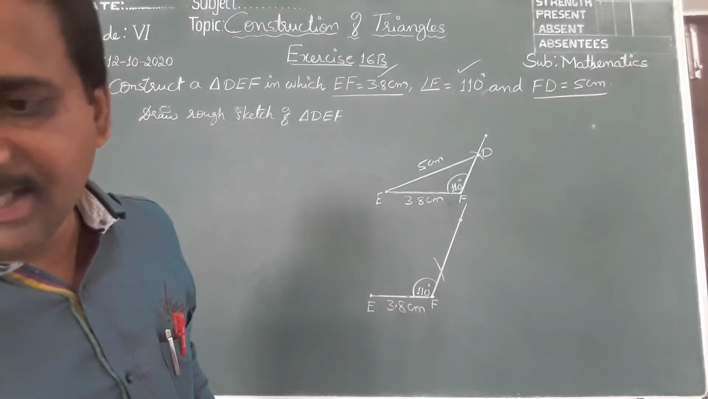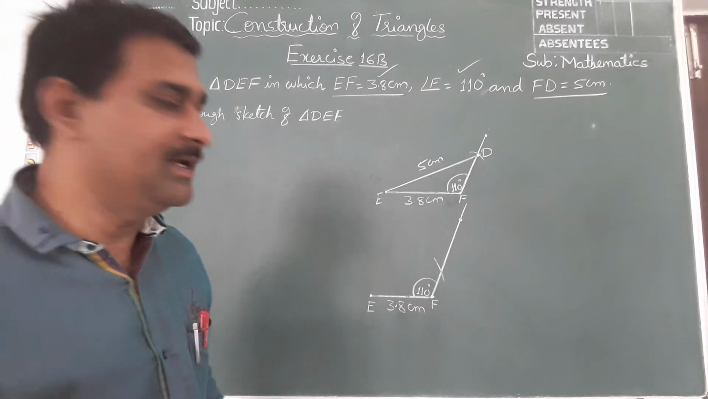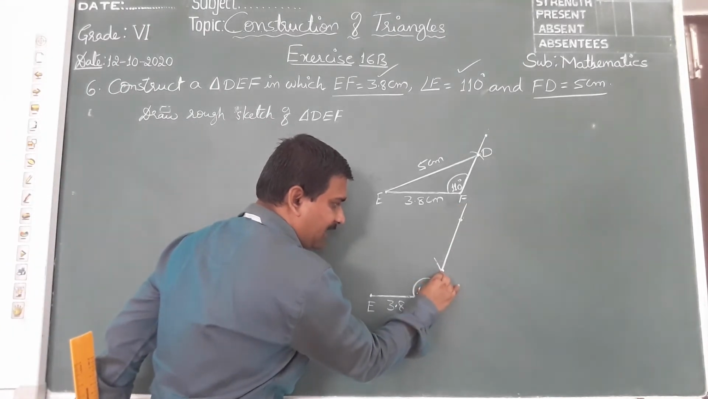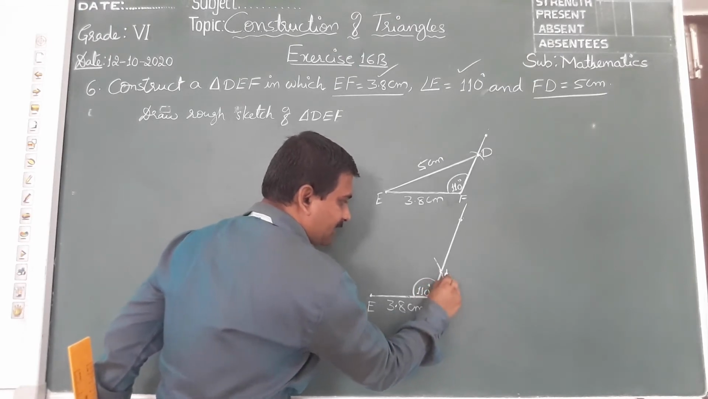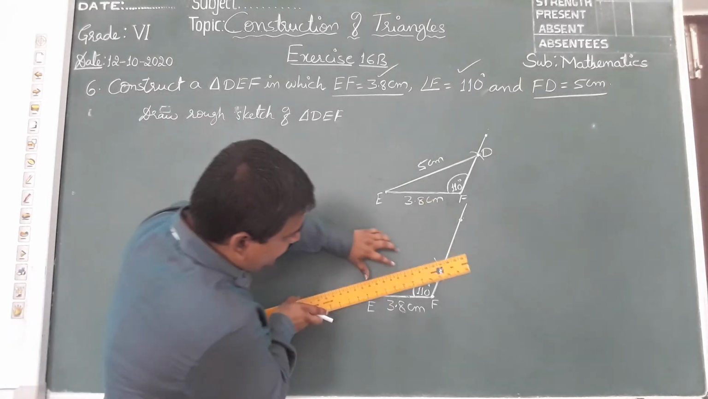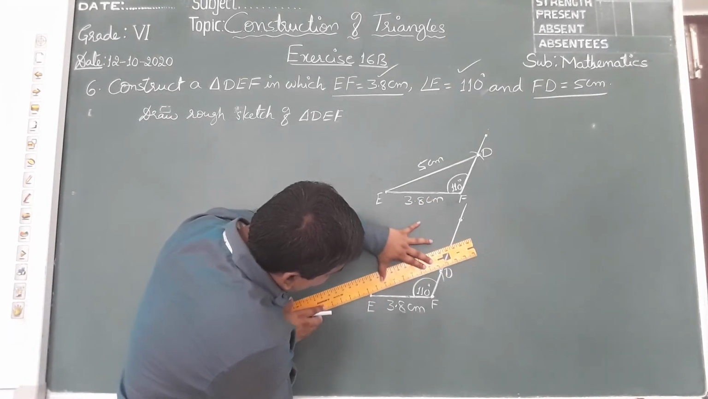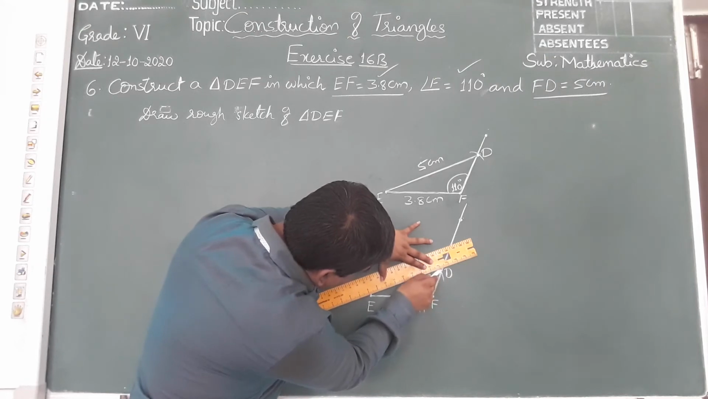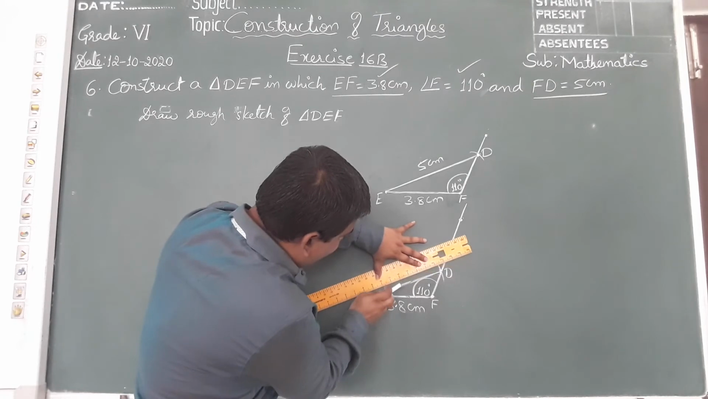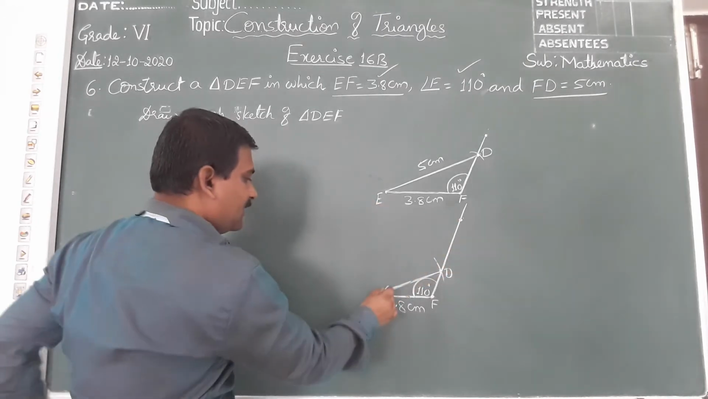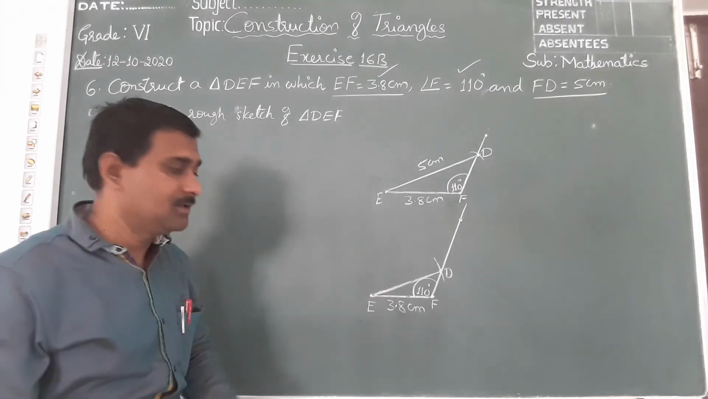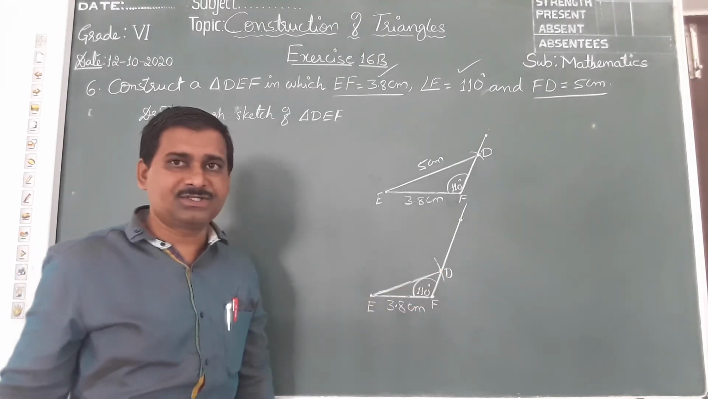Now you should join the line. You got a point here. This line and arc are meeting at point D. Join this D and E to get triangle DEF. Joined D and E. Understood, children?